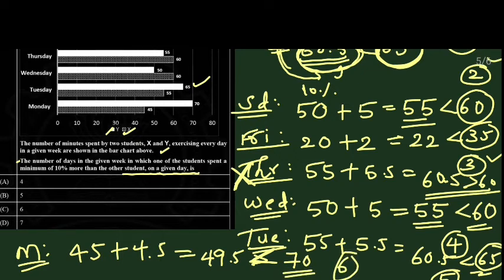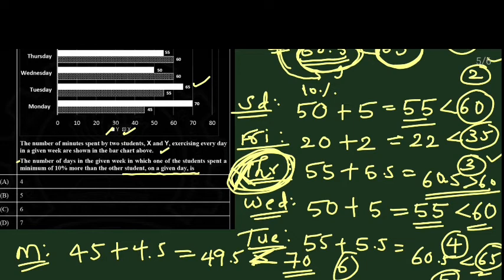So out of 7 days, only on Thursday is one person not spending more than 10% of the other person's time. In all the other days, one person is spending more than 10% of the time of the other person.